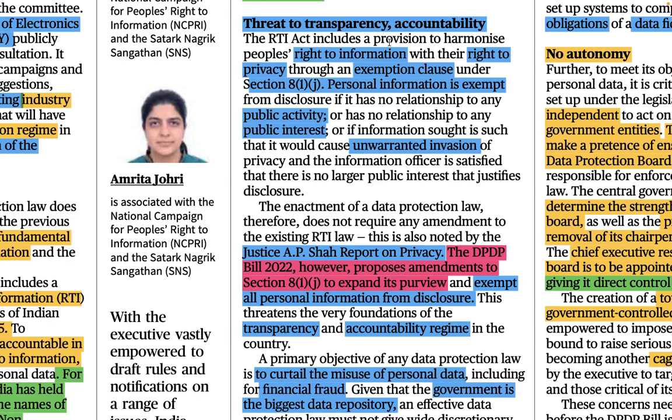The RTI Act includes a provision to harmonize people's right to information with their right to privacy through an exemption clause under section 8(1)(j), okay? So this particular section 8(1)(j) of the RTI is about to be amended, ये इसी की बात कह रही है. And harmonize means to give simultaneously, साथ साथ, alongside.